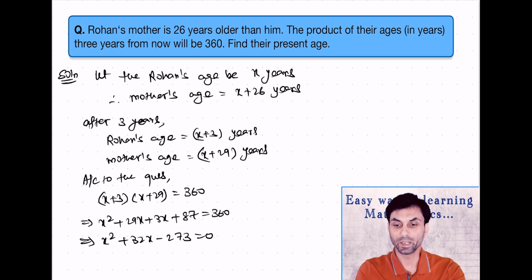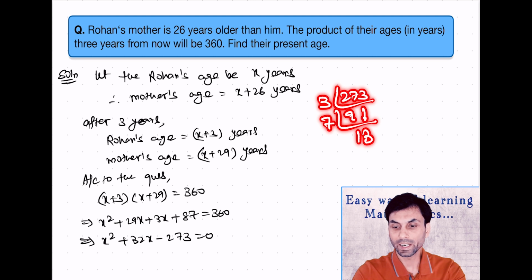Now we'll split the middle term. So for splitting the middle term, we'll use the prime factorization of 273. So we can take it as 13 into 3, that will be 39 minus 7.